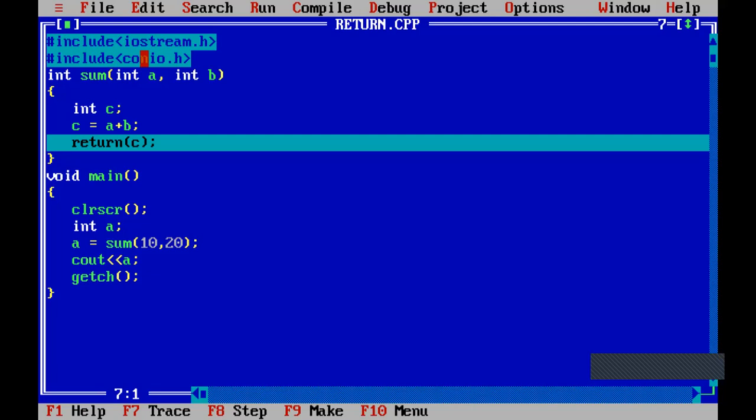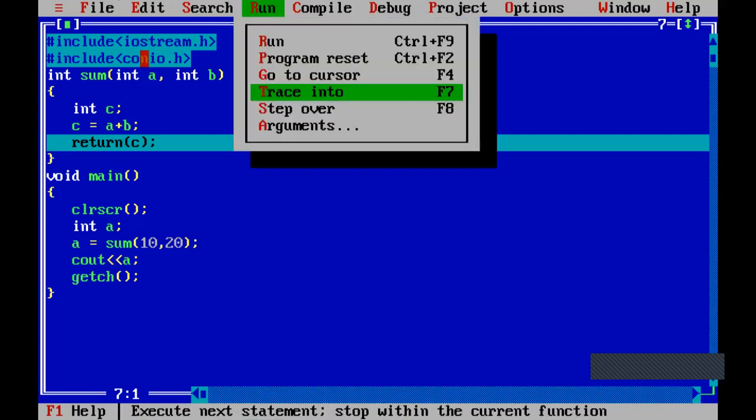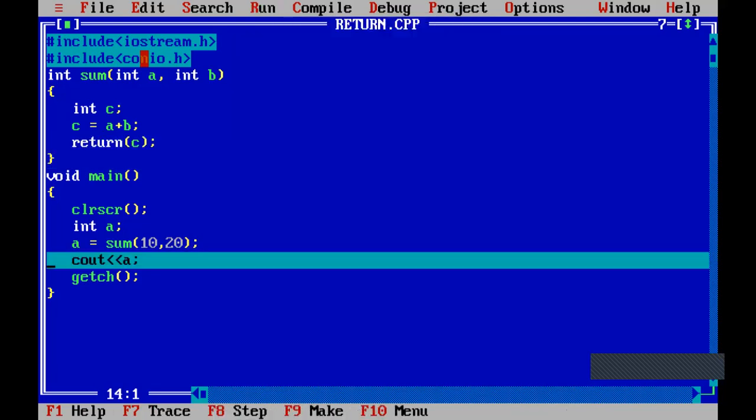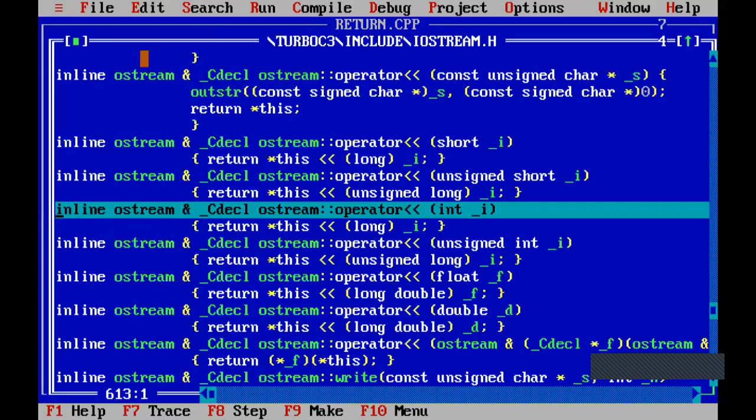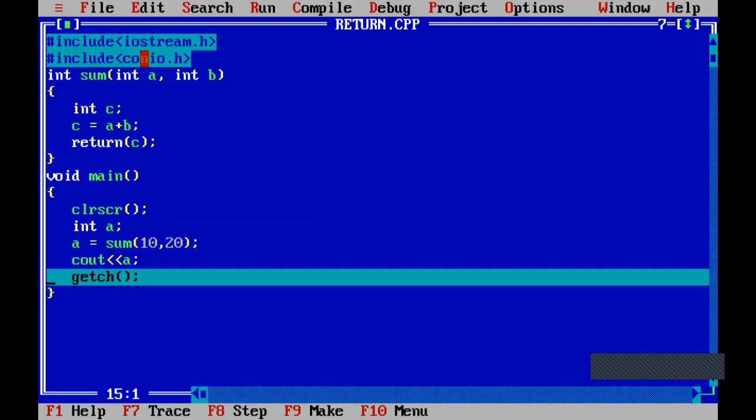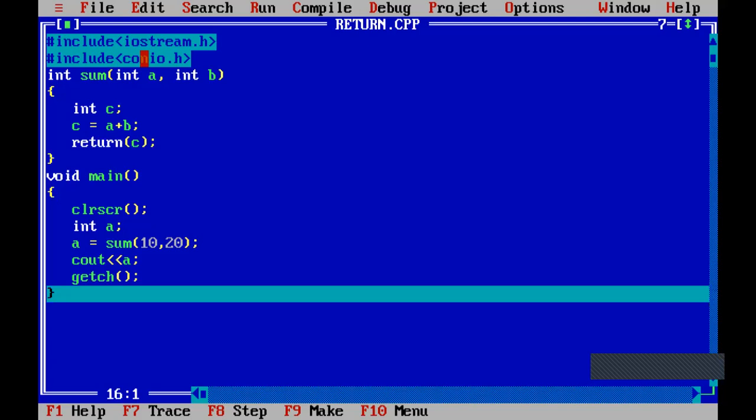So that line processing is finished, and it will go to the next line. The next line is Cout A, so it is displayed. A will get the value of 10 plus 20. 10 plus 20 is 30, so it will be displayed. So 30 is displayed. Understood?